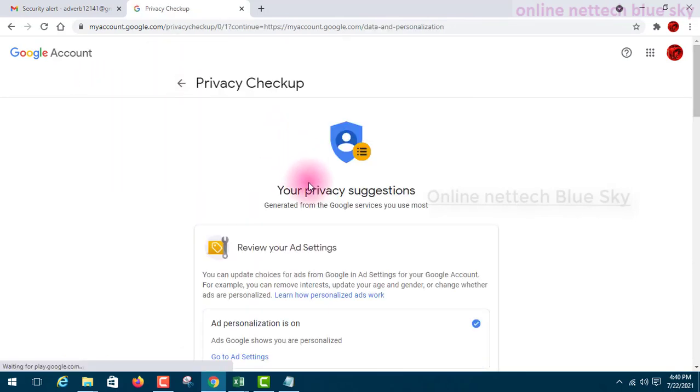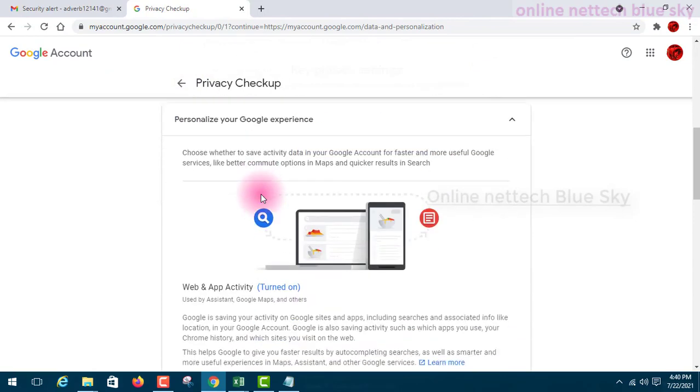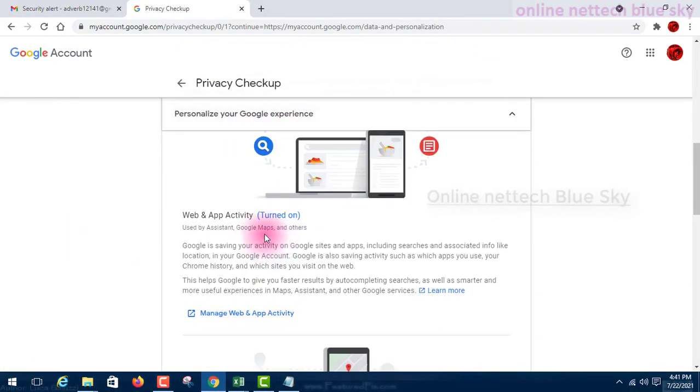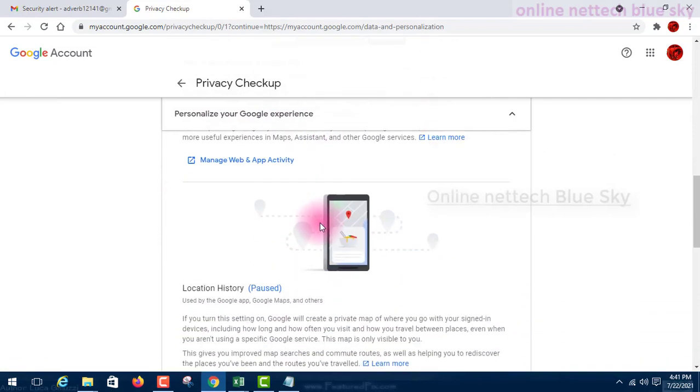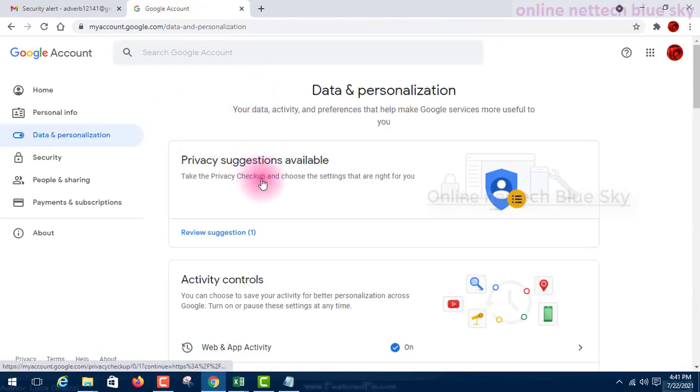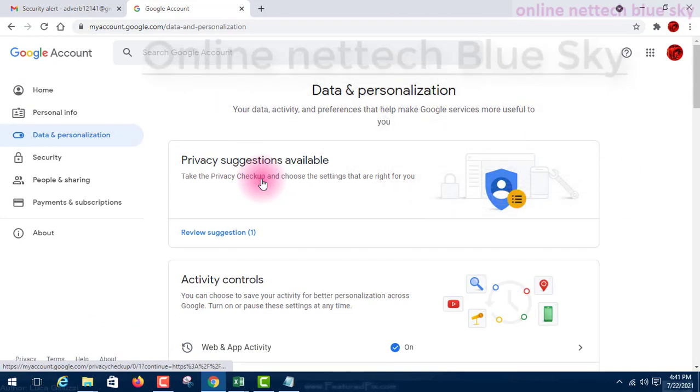Okay, so next we are going to personal Google experience. You can enter web and app activity and turn it on. Okay, so sometimes what is the main important thing, because in privacy checkup Google keeps your location and your important history. So Google is one type of spy working in your account. This is really true, and Google watches your different types of choices.